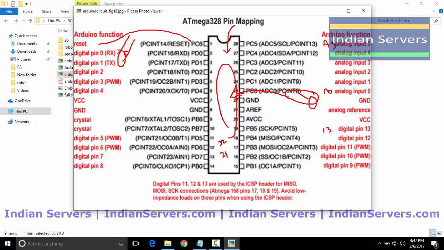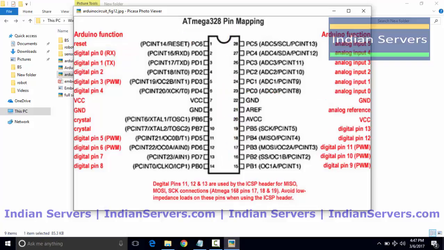And the first pin is an important one, that is reset. The reset button is used when you want to execute the program from the start. Say for example, your program is executing and your program counter is in the middle of the program. At that time, if you press the reset button, your program starts executing from the first instruction.